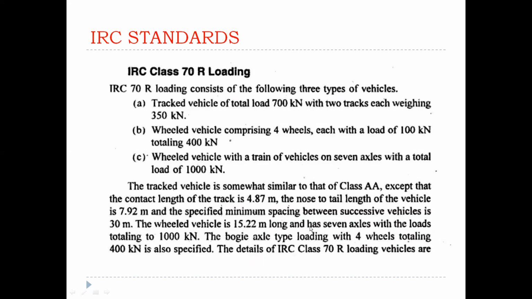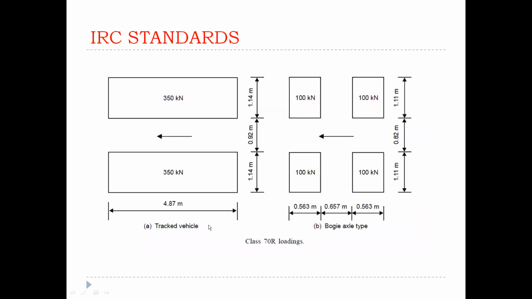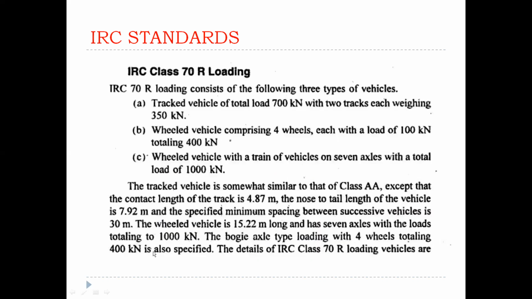The wheeled vehicle is 15.22 meters long and has 7 axles with loads totaling 1000 kilonewtons. This one is tracked, and this one is from the axles point of view. Axles 7 are basic; there are two types, and another third type is there, clear?